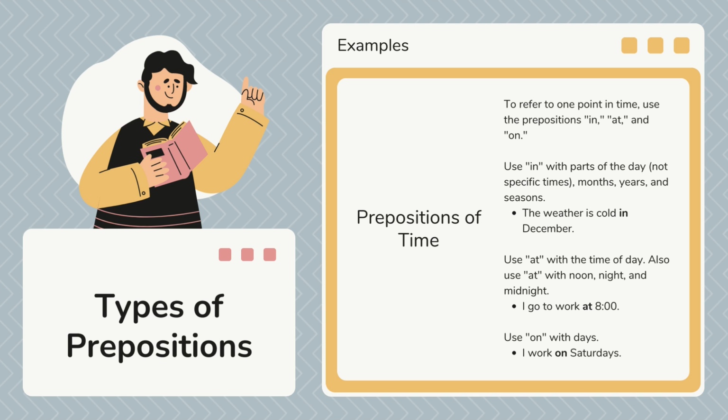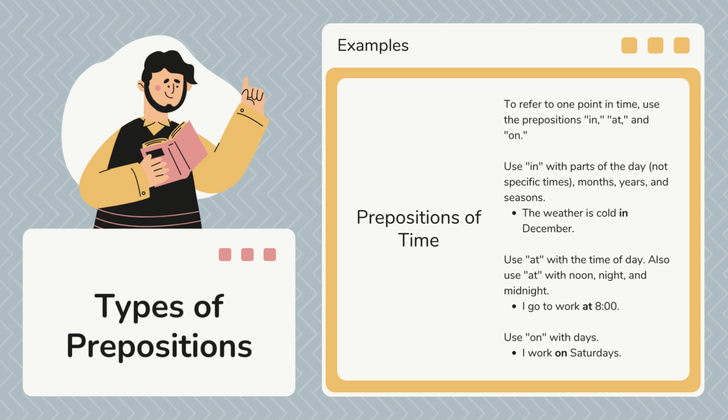We can also use it with months, years, and seasons. It's like in is for the biggest part of time. We can use it for centuries, for example, years, months. Okay, we have: the weather is cold in December.